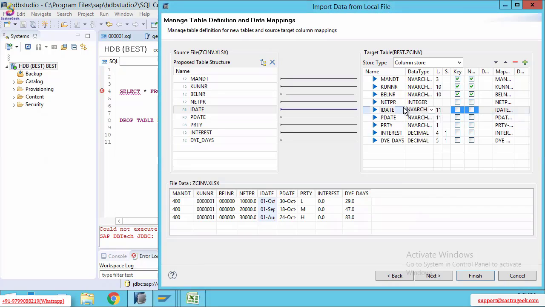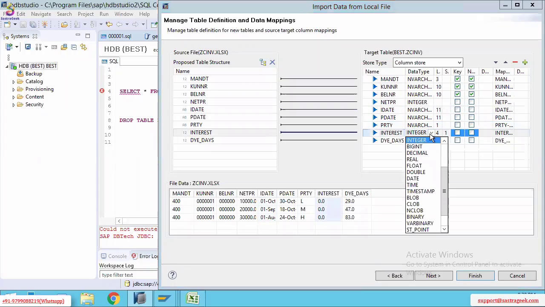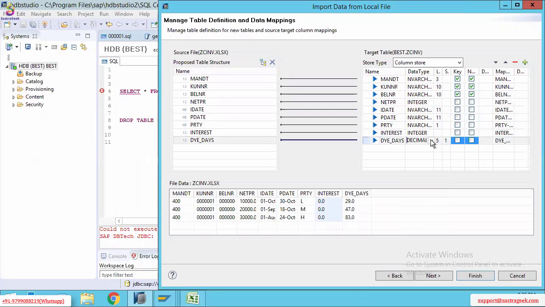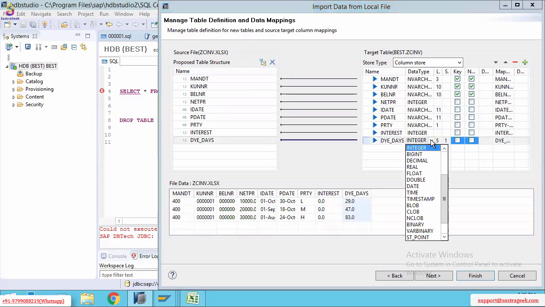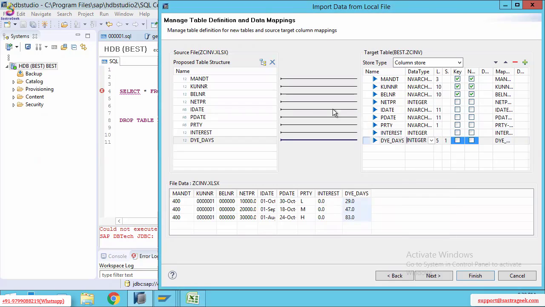I date means invoice date, P date means payment date, priority such as low, high, like that. Interest means auto amount, for example integer. Next, due days, that means number of days, for example integer. That's enough. While replicating the Excel file data into the HANA database, we need to specify the fields, data types, and primary key fields manually as per the requirement.